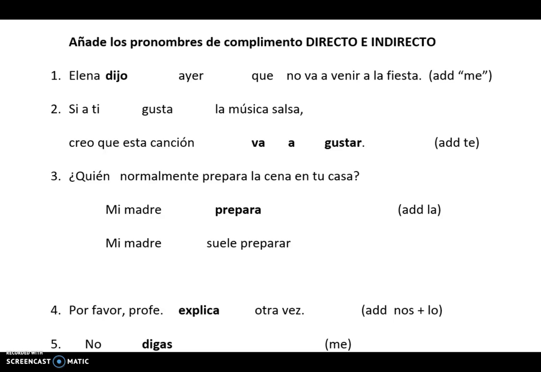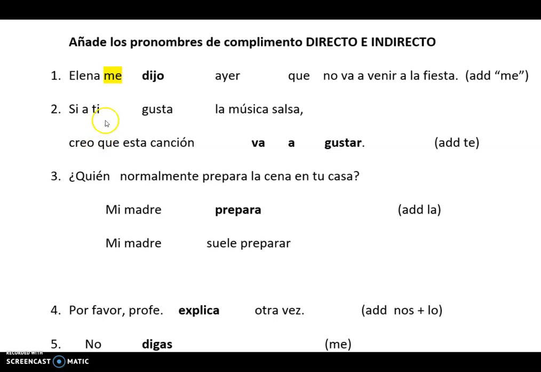Okay, well, I have a single conjugated verb, so I need to put it all the way back here. Elena me dijo. Can I put it anywhere else in that sentence? No, I can't. I don't have an affirmative command like dímelo, tell it to me. That would be a command, and I would attach the me. I just have a single verb, and I have to go in front. I don't have an infinitive or ing.